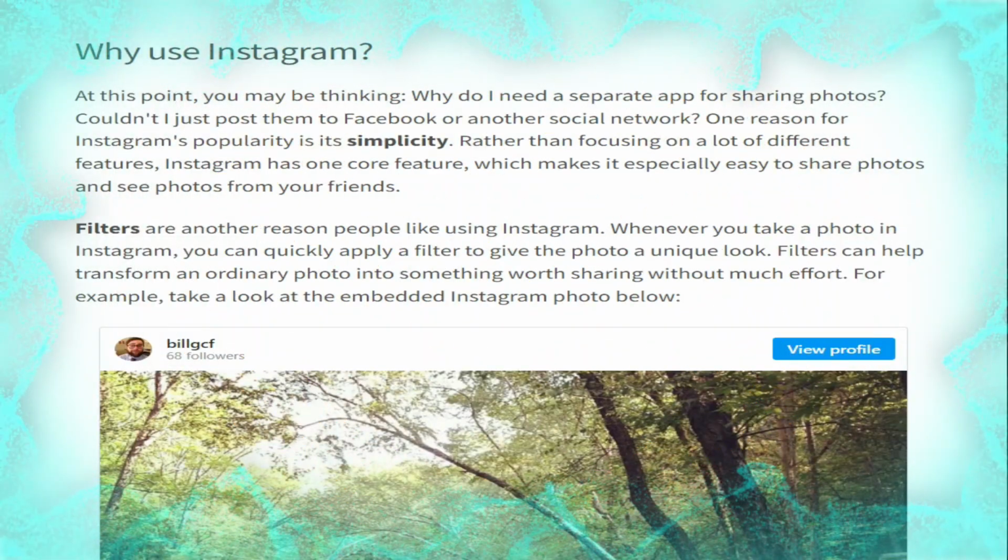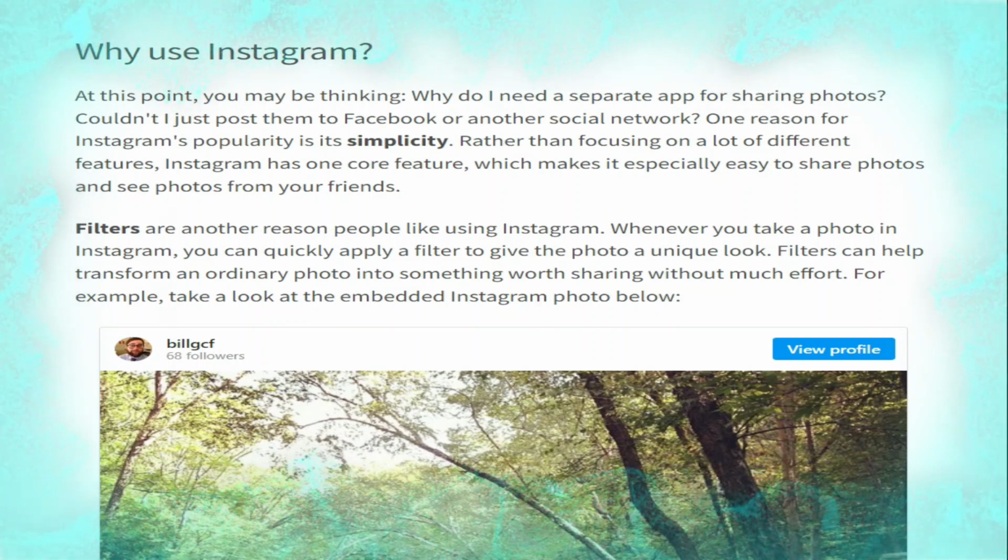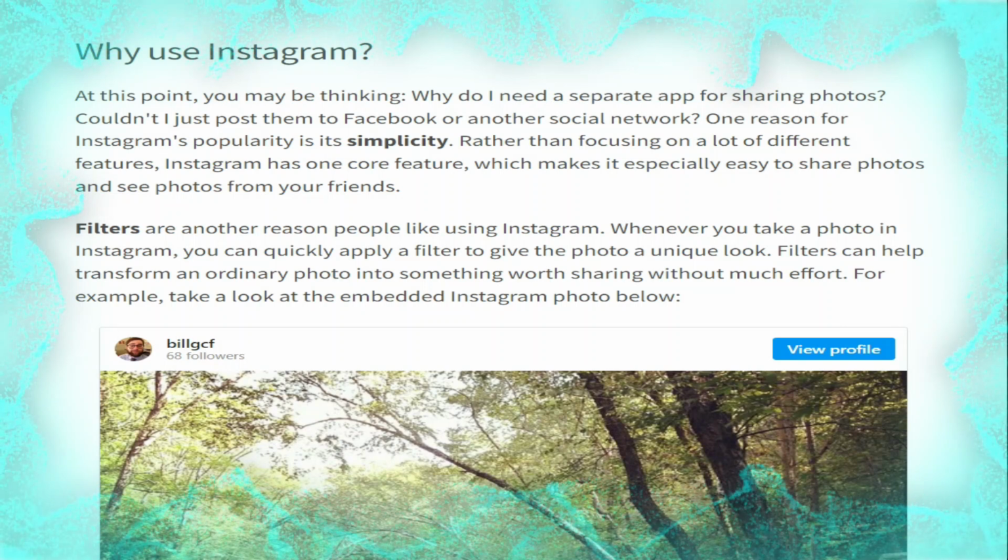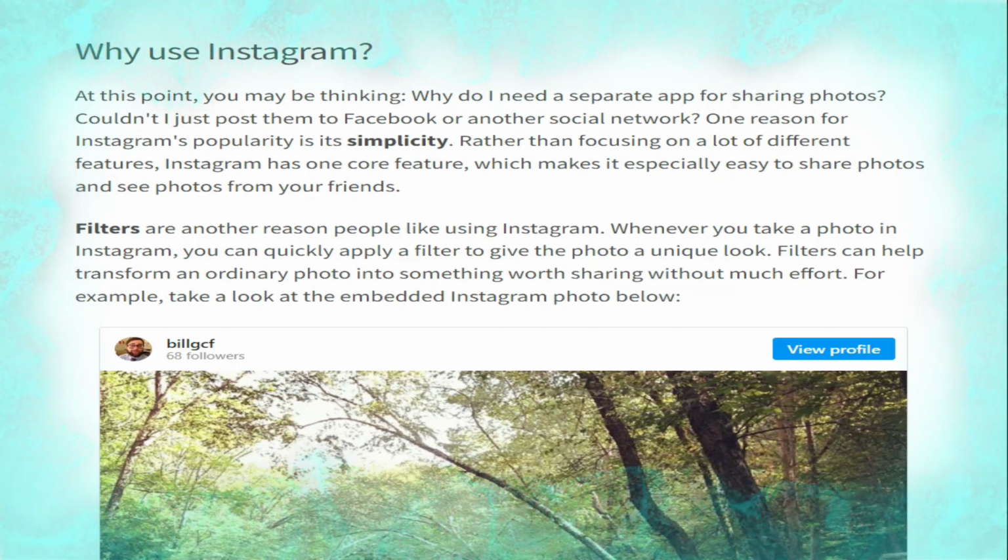Filters are another reason people like using Instagram. Whenever you take a photo in Instagram, you can quickly apply a filter to give the photo a unique look. Filters can help transform an ordinary photo into something worth sharing without much effort.